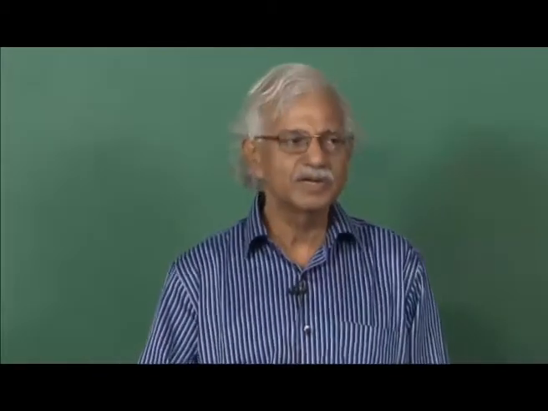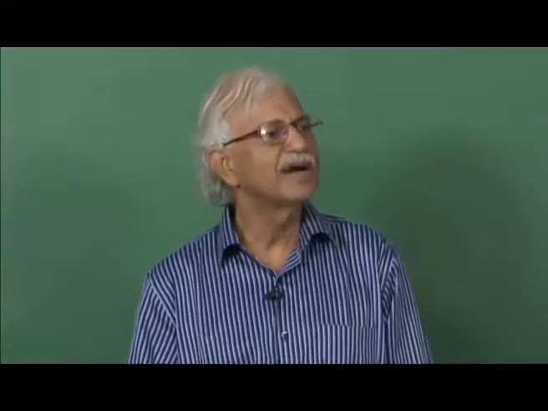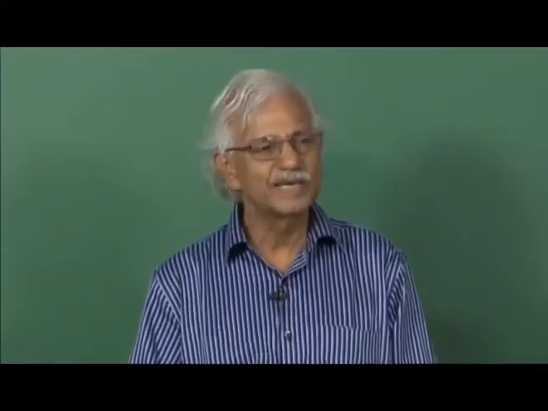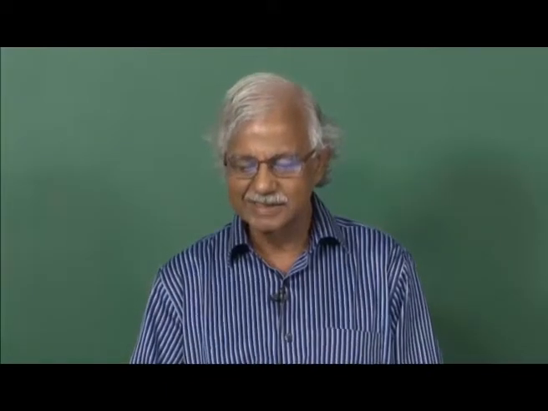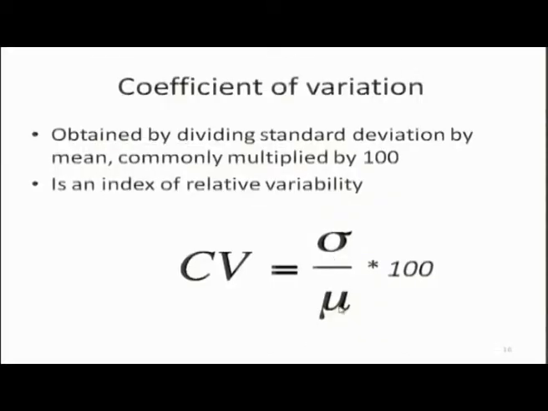So, for comparing different distributions with different means, you may also calculate the coefficient of variation, which is defined as sigma, standard deviation, divided by mu, multiplied by 100. Some people do not multiply by 100.